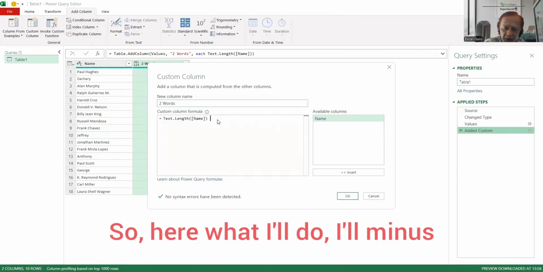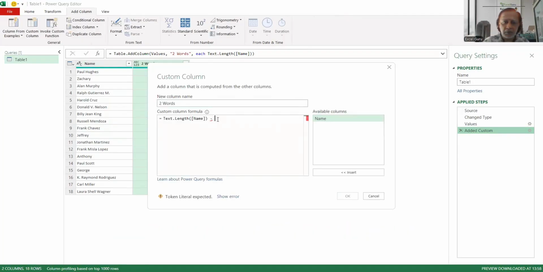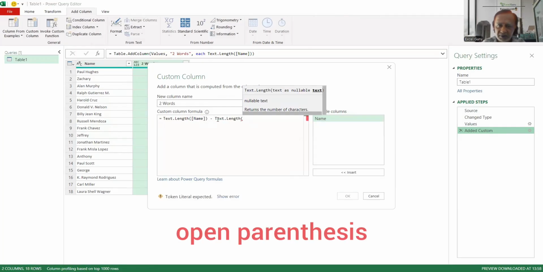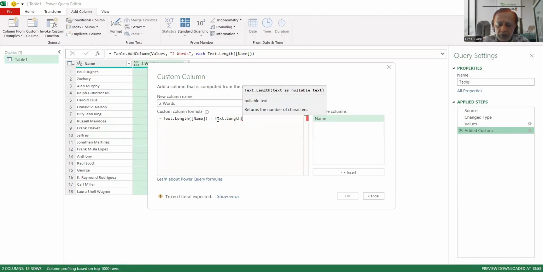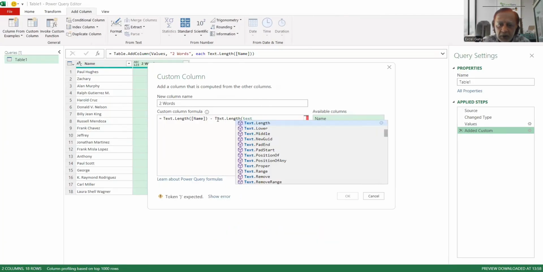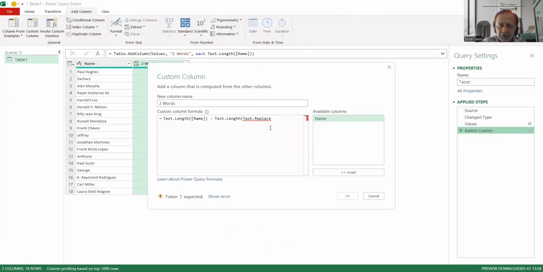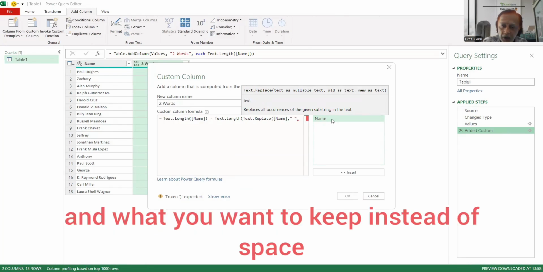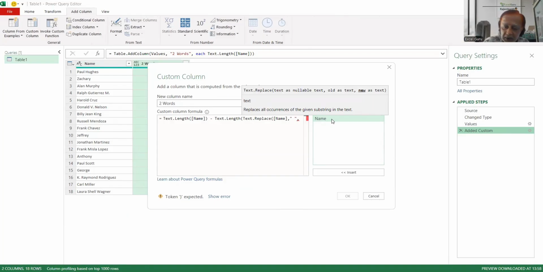So here I'll subtract: Text.Length, open parenthesis, Text.Replace. From where do you want to replace? From here. What do you want to replace? The space. And what do you want to keep instead of the space? A blank string.